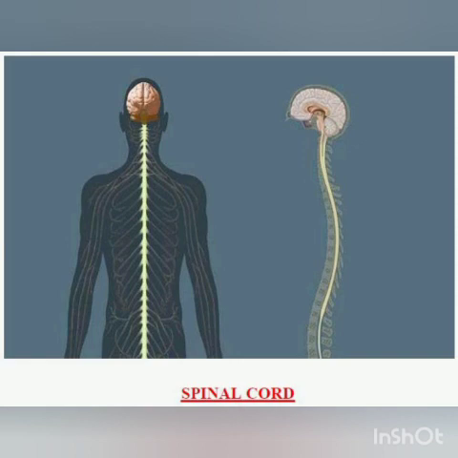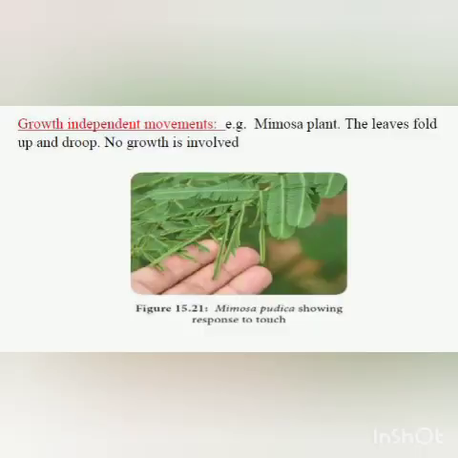Students, let us consider two cases. First case, you are all aware of the mimosa plant, which is also called the touch-me-not plant. When you touch that plant at one point, we observe that all the leaves fold and droop. So here we can see some type of movement, because the leaves are folding.